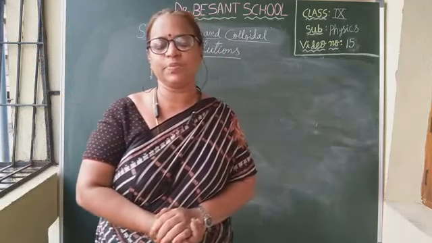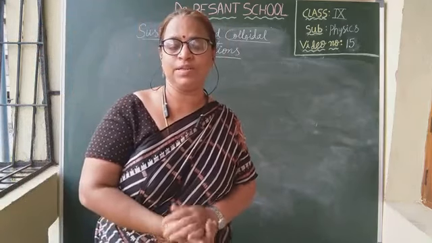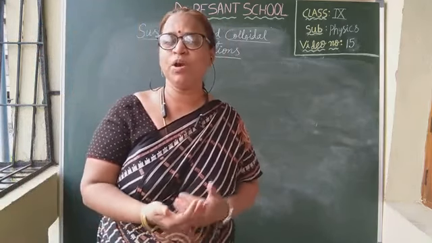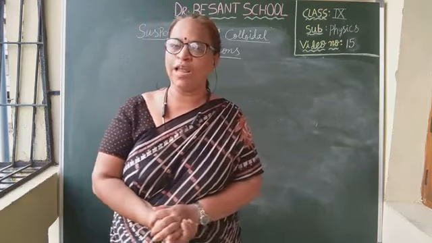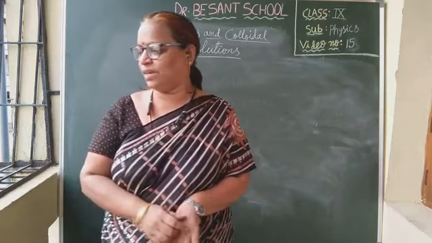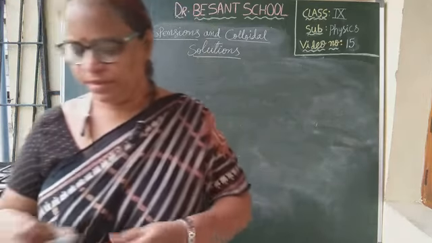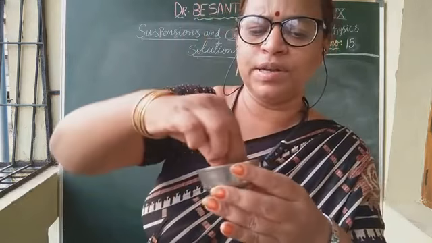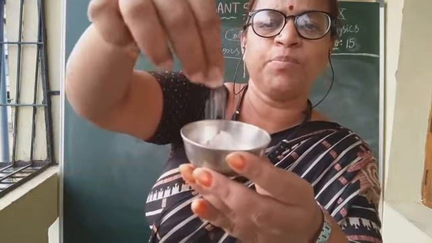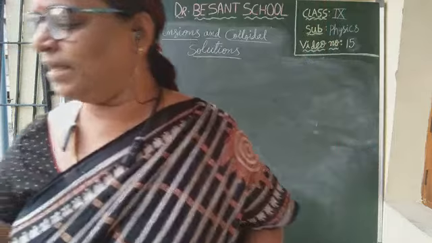What is a suspension? What is a colloid? What is meant by suspension? What is meant by colloidal solution? That we are going to learn in the form of a small activity. For this activity, see this, children, I'm taking some chalk powder. This is chalk powder, and I'm taking some milk.